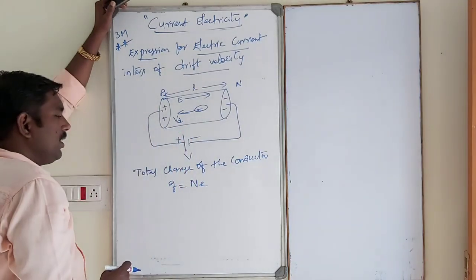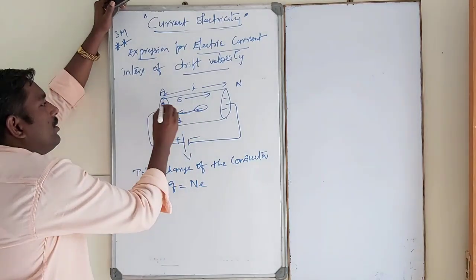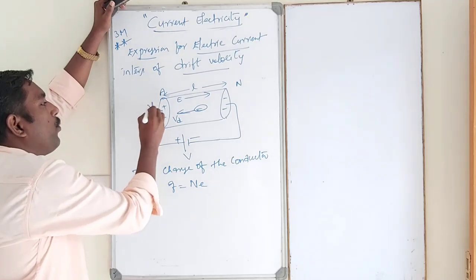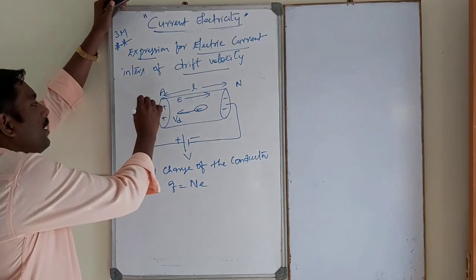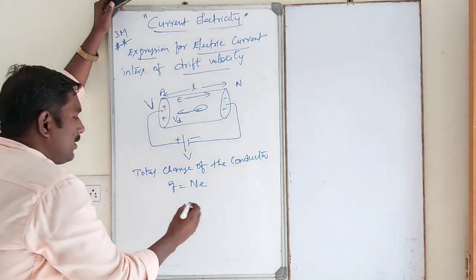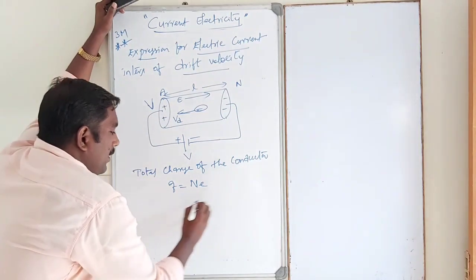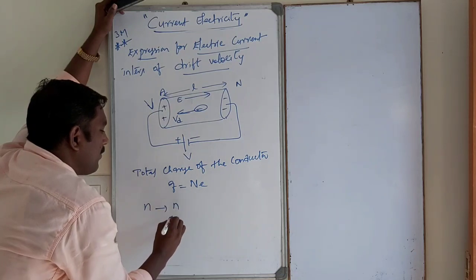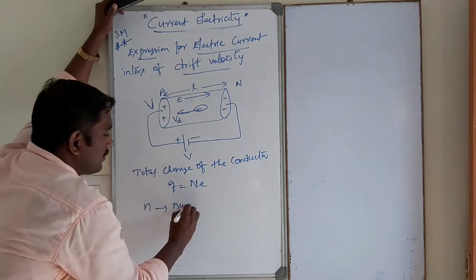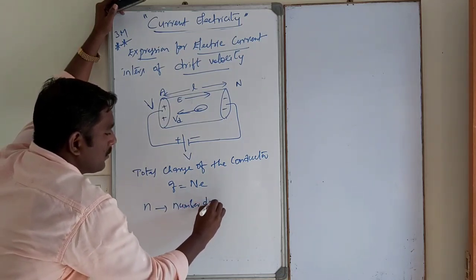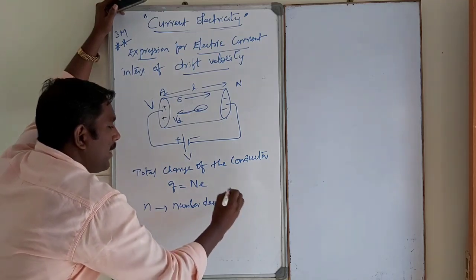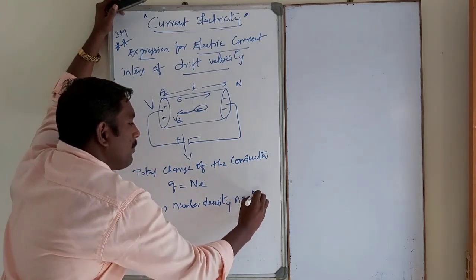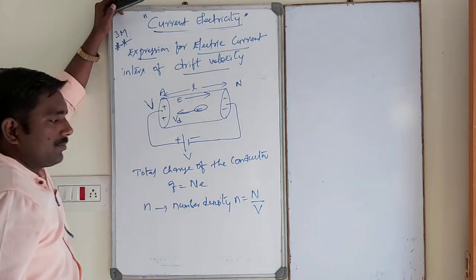Okay. See, dear students, suppose V be the volume of the conductor. Small n is the number density. Number density means the number of electrons per unit volume.